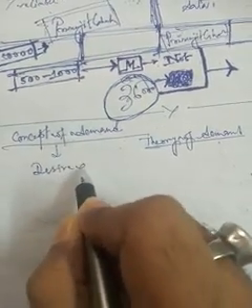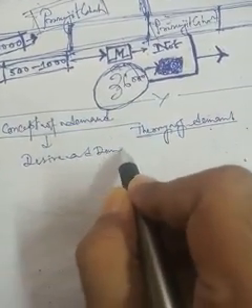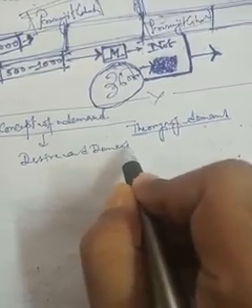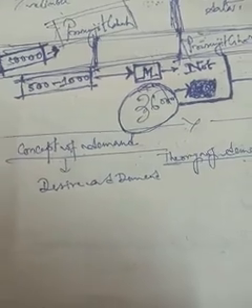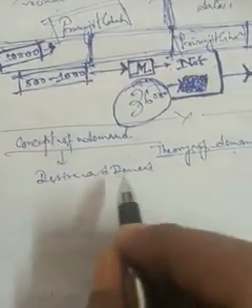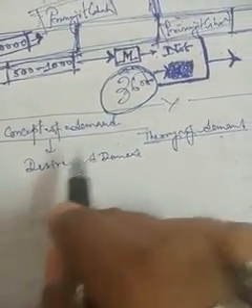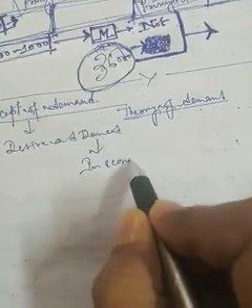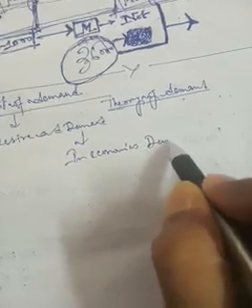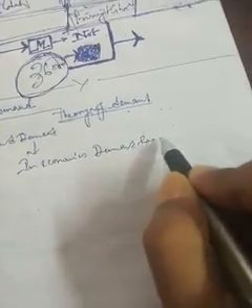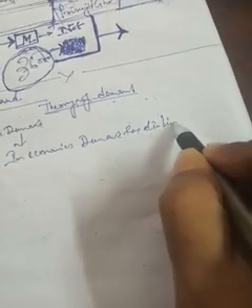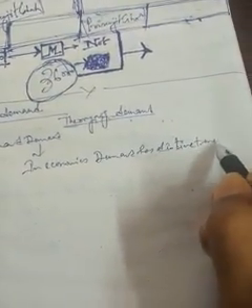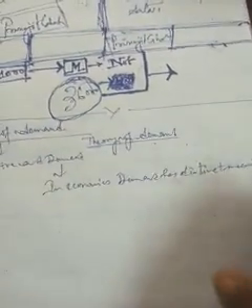Okay, but in economics demand has a distinct meaning, and desire has a distinct meaning. Demand has a distinct meaning.